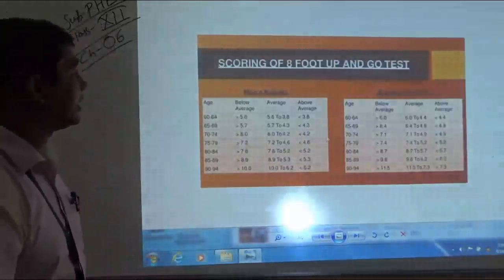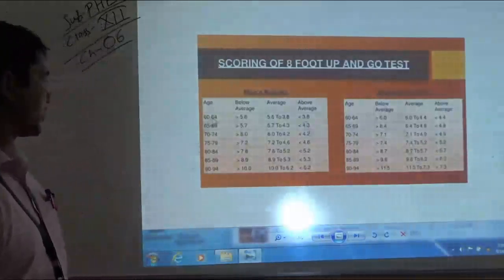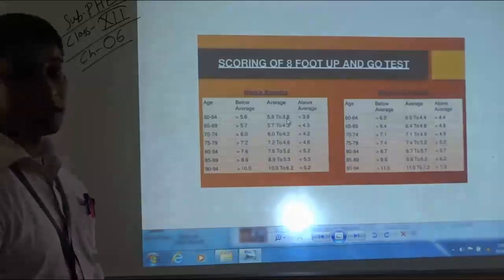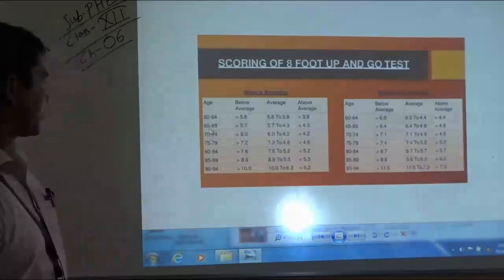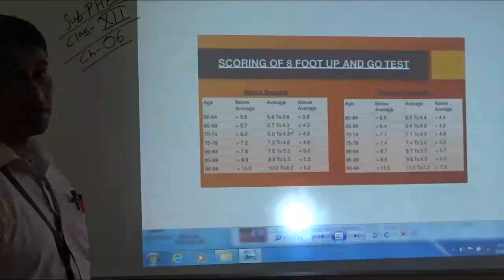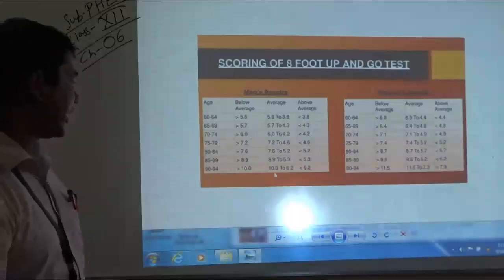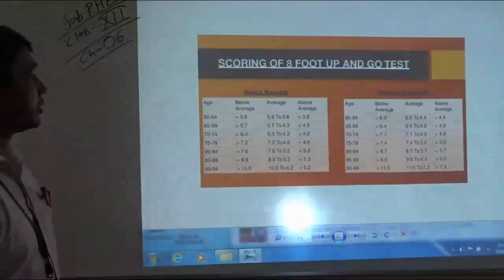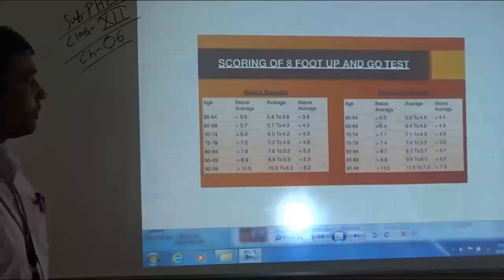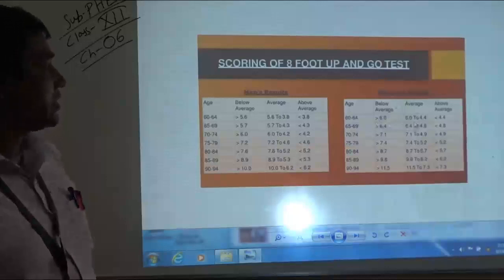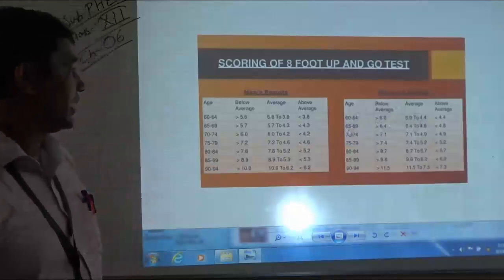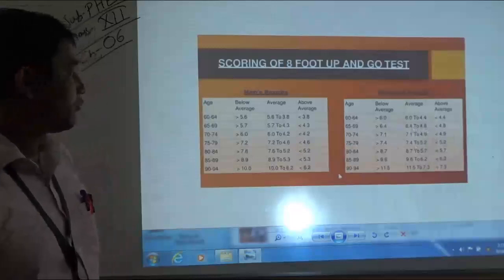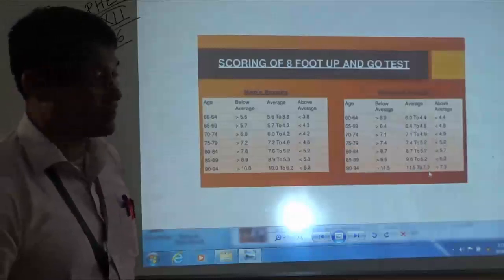Next is again the table, the chart, for the 60 to 64 age category. For men it is 5.6 to 3.8. Next, for 65 to 69 it is 5.7 to 4.3. Similarly, for 90 to 94 age category it is 10 to 6.2. Next, for women, the 60 to 64 age category it is 6 to 4.4. Similarly for 65 to 69 it is 6.4 to 4.8. For 90 to 94 it is 11.5 to 7.3.